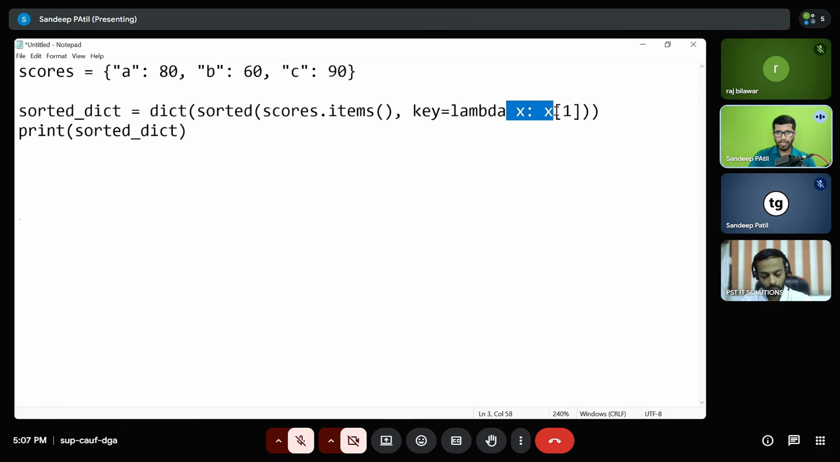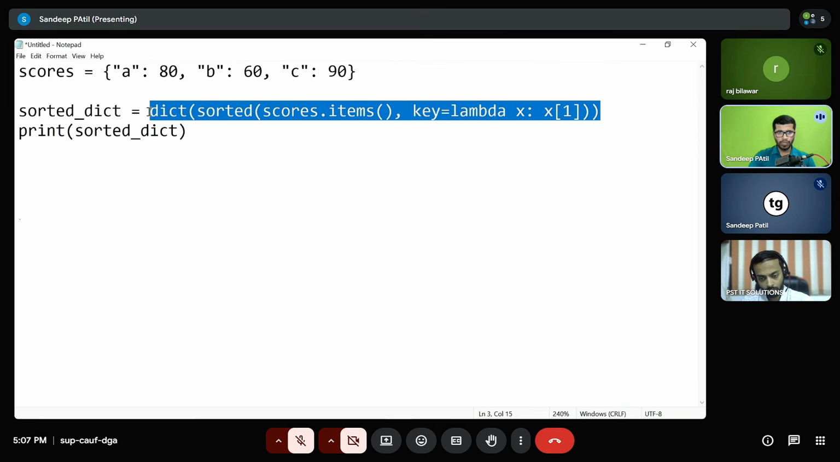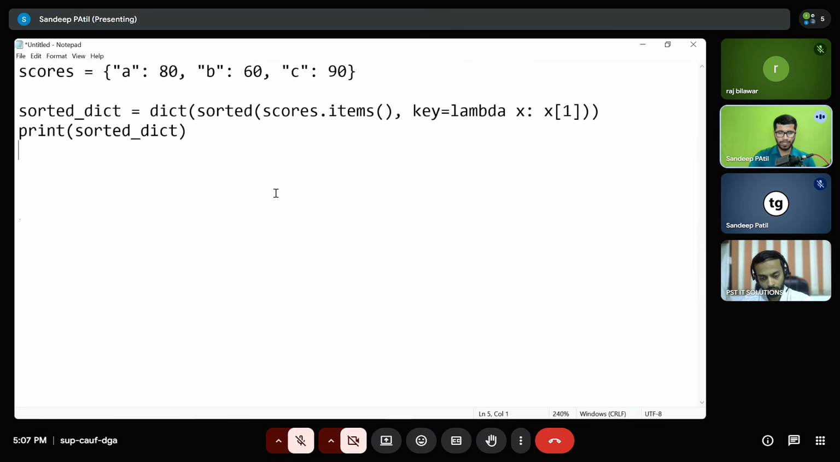Here I'm saying x of 1. If this is the element in scores.items, the A is going to be the 0th index and 80 is going to be the first index. So the lambda function is being passed to the sorted function, and it will sort the elements by the value present at the first index. That is what is happening over here. Whatever we get, we are converting to a dictionary, and we are printing the sorted dictionary.